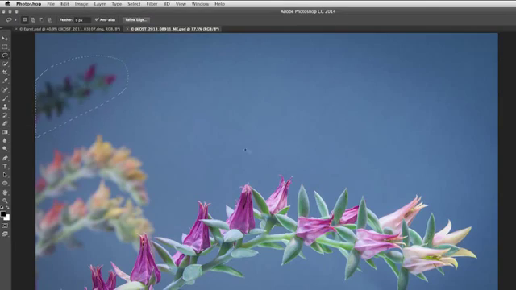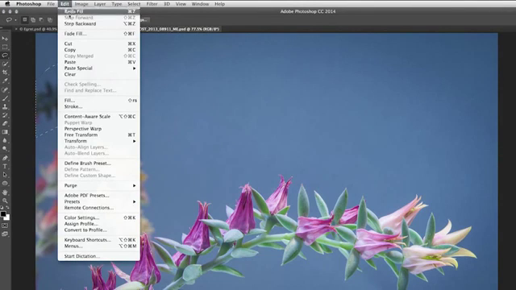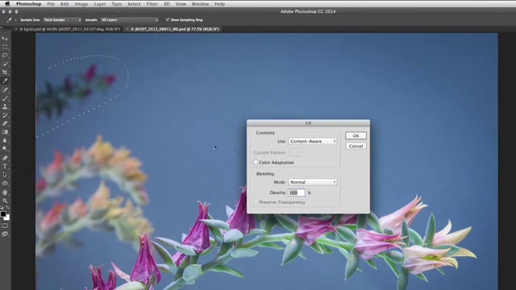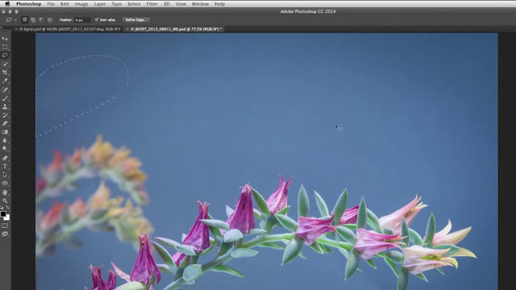So let's undo that, Command Z or Control Z. And this time when I select Edit Fill, I'm going to use the new Color Adaptation option. This time when I click OK, you can see that Photoshop does a much better job in blending those colors. Now let's go ahead and try to remove the other two cacti here that are blurred.